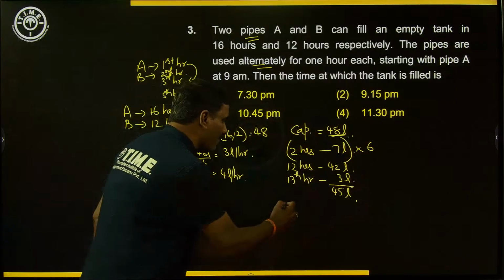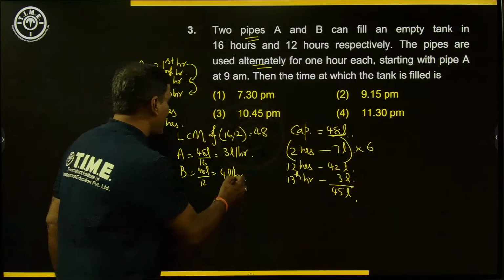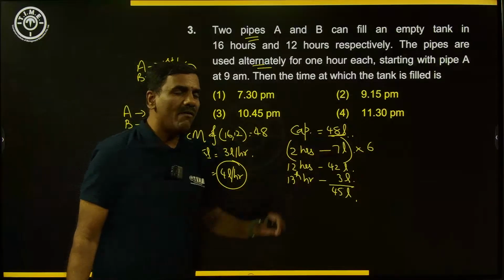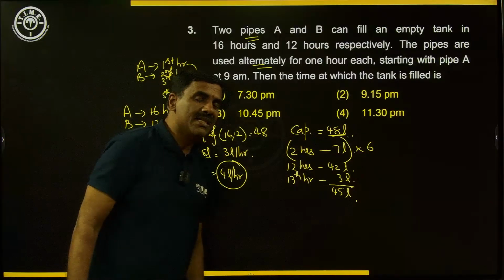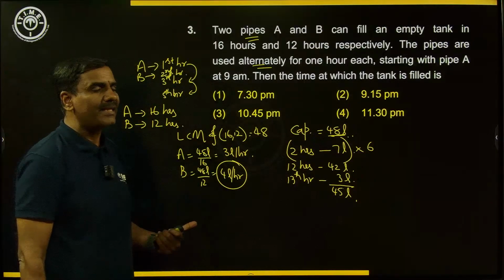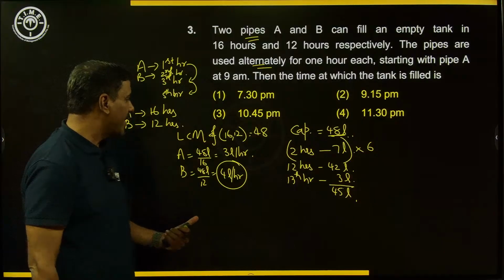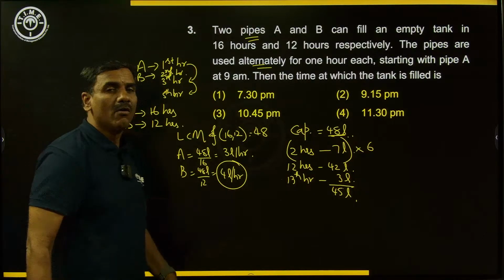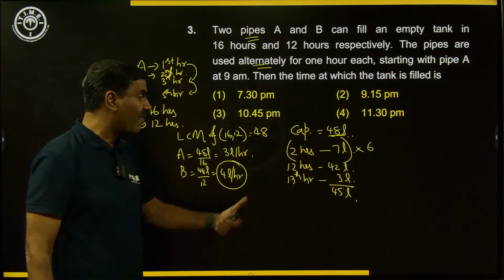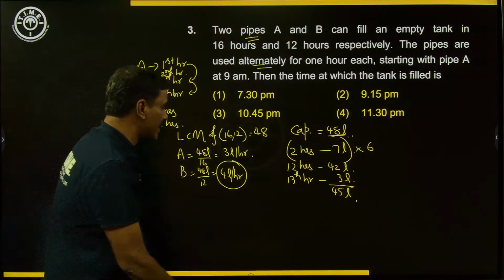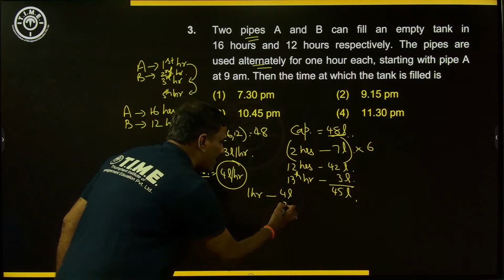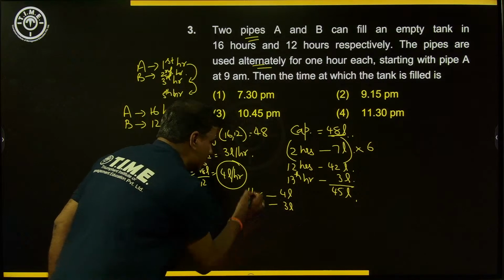In the 14th hour B will be working. B can fill how many liters per hour? 4 liters. What is our capacity? 48 liters. Out of that, how much is filled already? 45. That means there is a gap of 3 liters. So do we need to use B fully for these 3 liters? No, because B can fill 4 liters in 1 hour, but what is to be filled is only 3 liters. So if it can fill 4 liters in 1 hour, to fill 3 liters, how much time do we have to use?